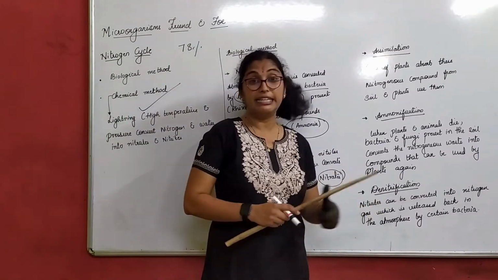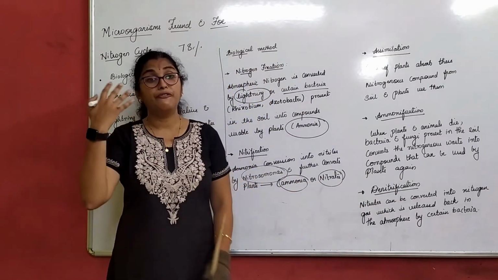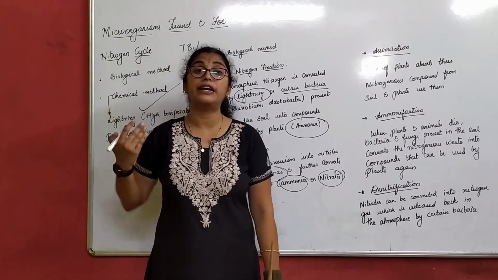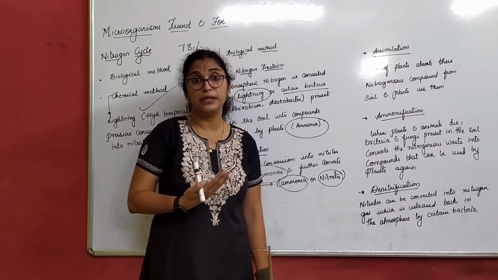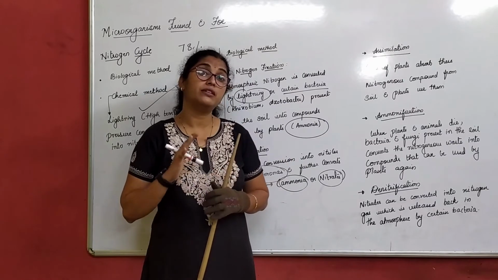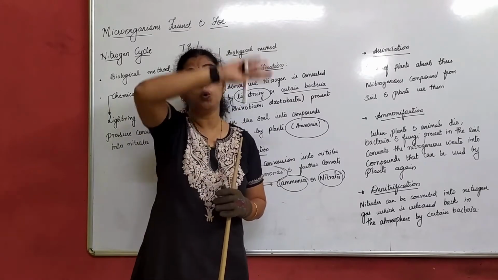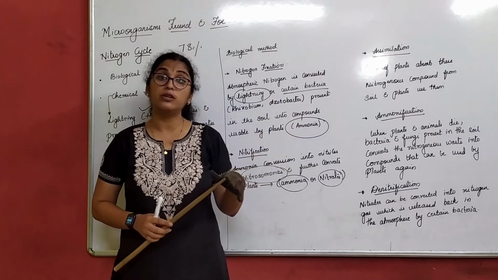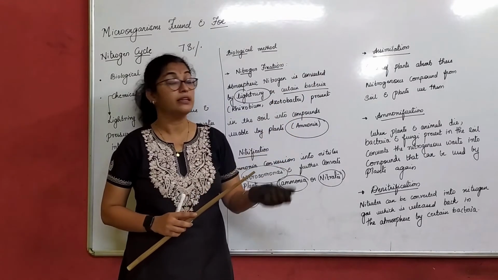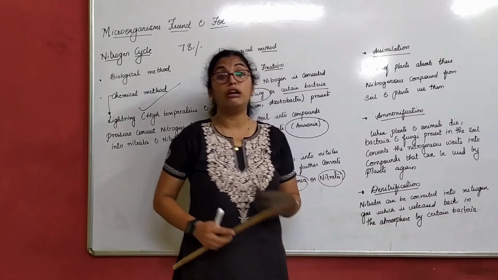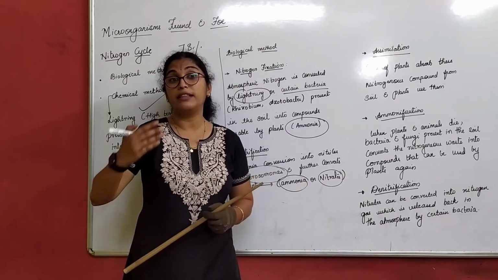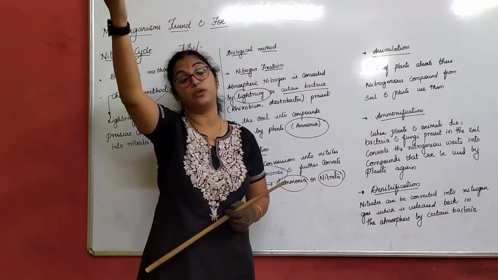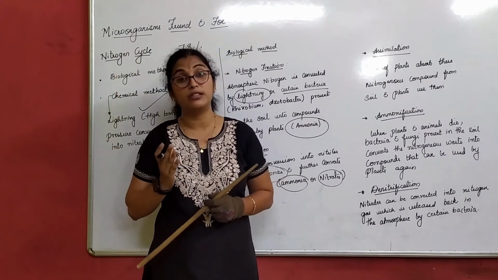Last, denitrification. Now we have consumed so much nitrogen from the atmosphere. 78% of the atmosphere is nitrogen. If we only start consuming it, then atmospheric nitrogen will go on reducing, right? That should not happen. So there is a process called denitrification where the nitrogen is sent back to the atmosphere to remain constant.